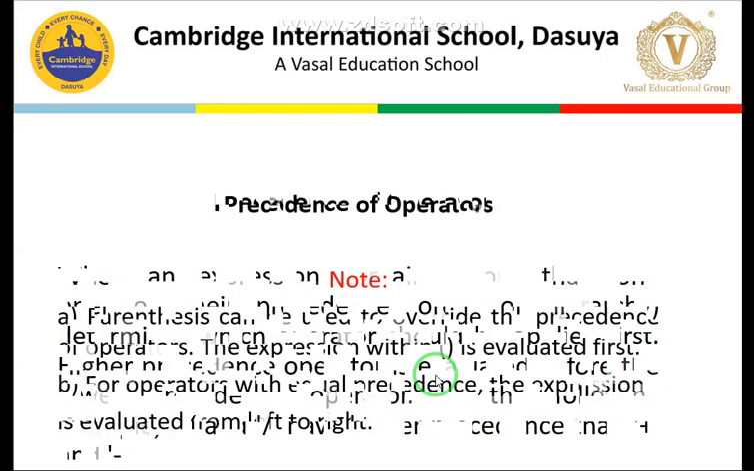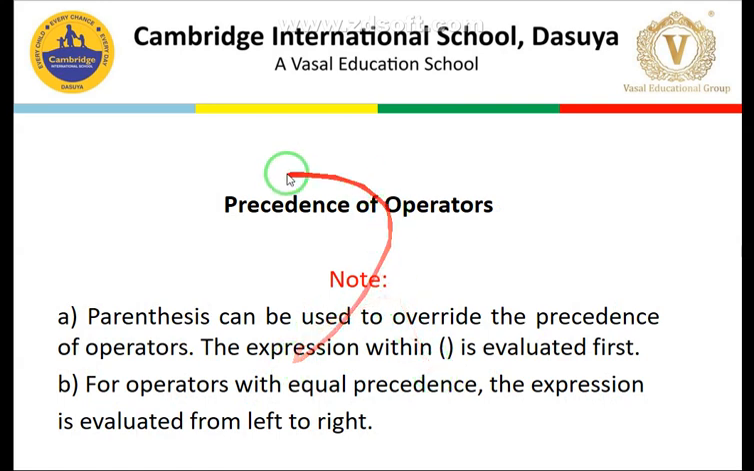Students, an important thing that we need to note here is that parenthesis has a higher priority over any other operator, so it overrides the other precedence. And another point to note down is that for operators with equal precedence, like plus and minus, the expression is evaluated from the left side to the right side. So these points are to be noted down very carefully.